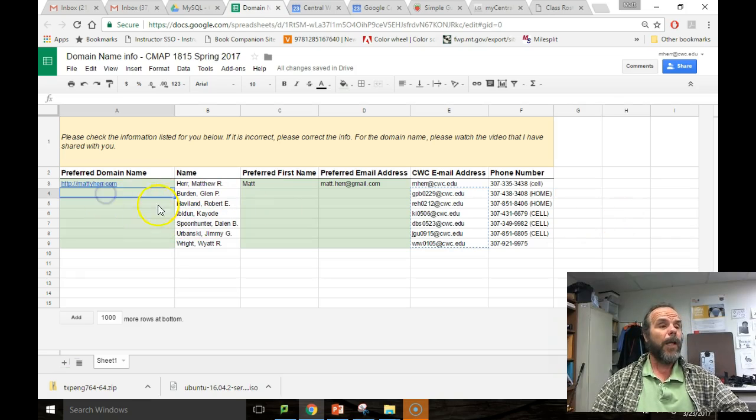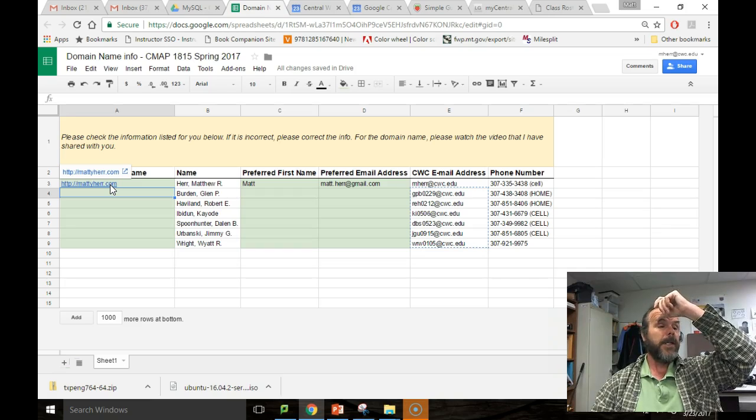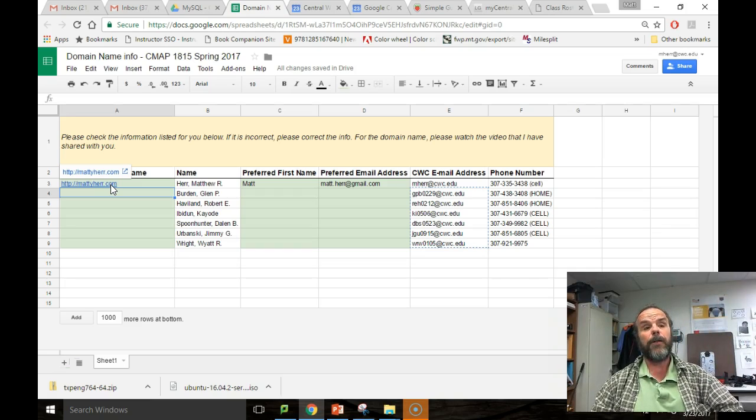In the preferred domain name section, this is going to take a little bit of your time. Think about what you prefer your domain name to be. You can see that mine is mattyher.com, and this is how people would get to that particular server. That's the domain name that's connected with the server that I'm going to purchase for you.